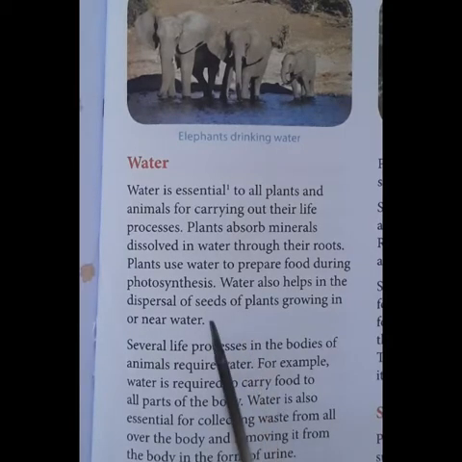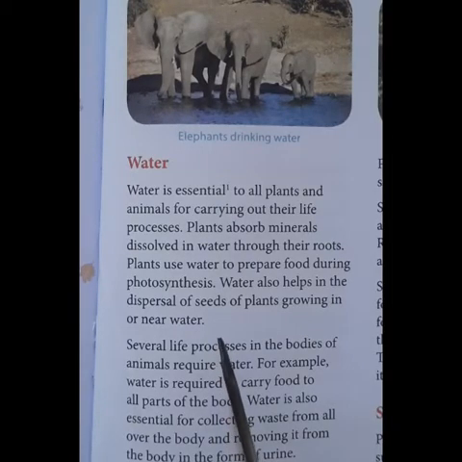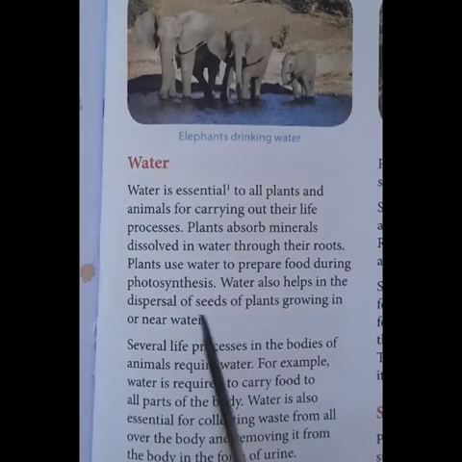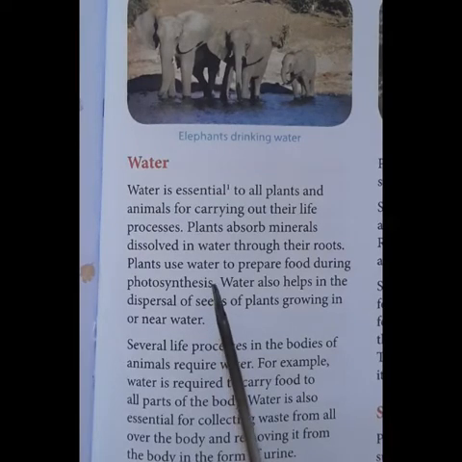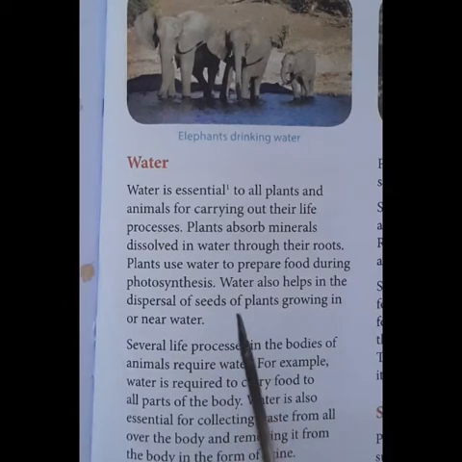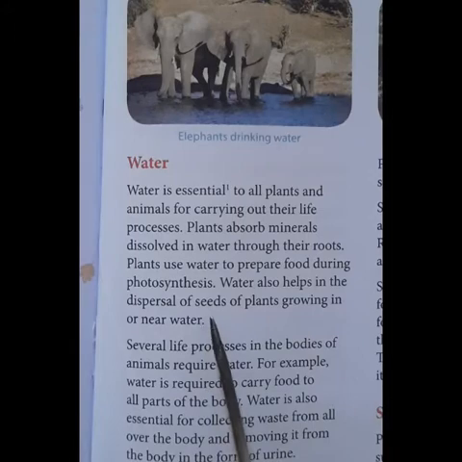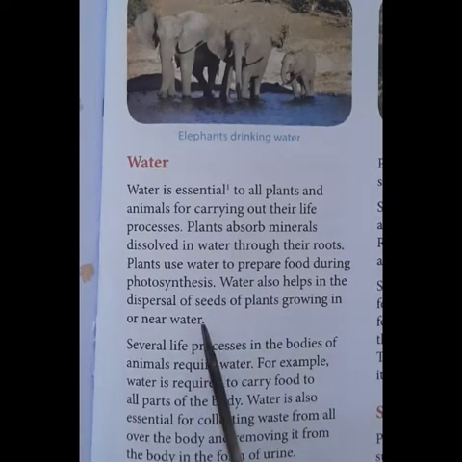So water helps the plants to absorb the nutrients from the soil or from the water. At the same time, plants use water in order to prepare their own food. Water will also help the plants to disperse the seeds far away from the mother plant.